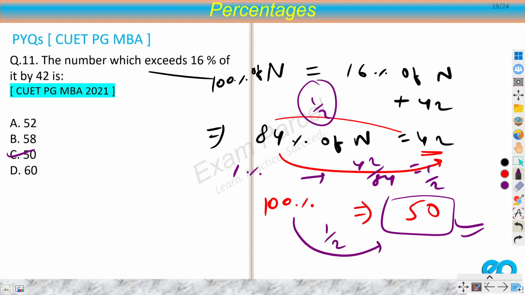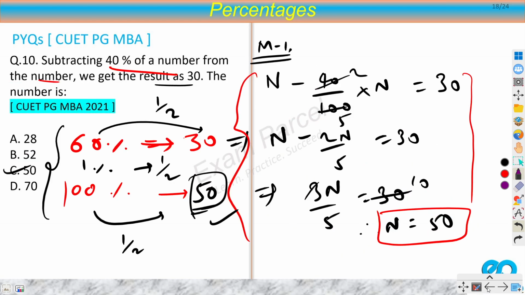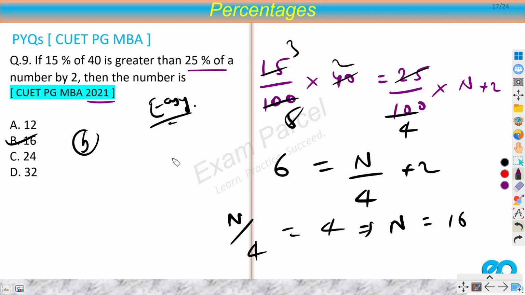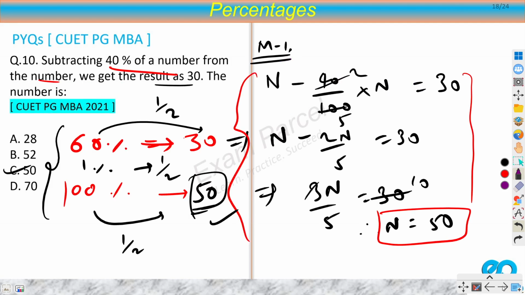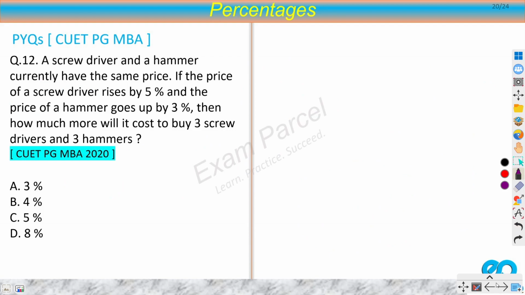So all these three questions from the 2021 paper were very rudimentary, very basic ones. And all of this you should be able to solve very fast. It should not take much time.